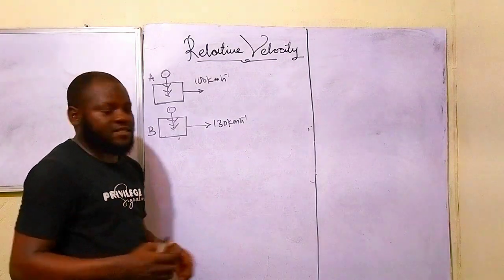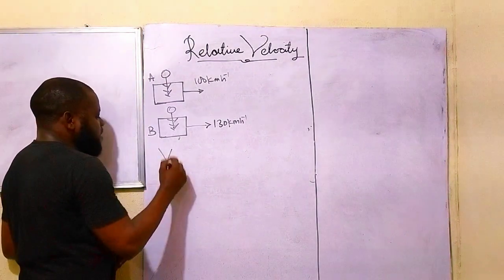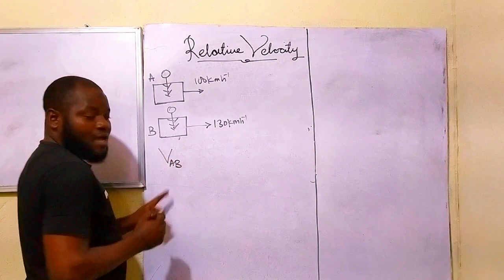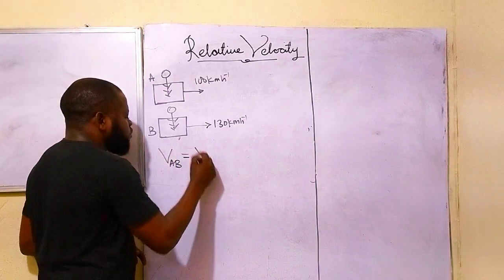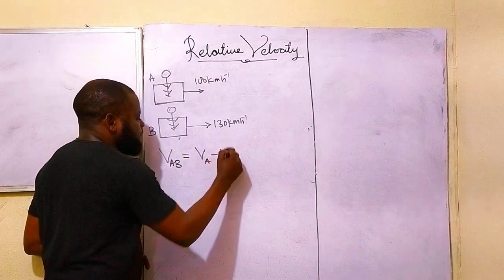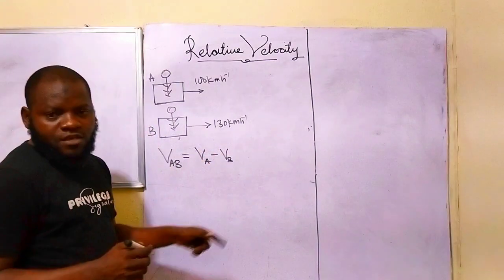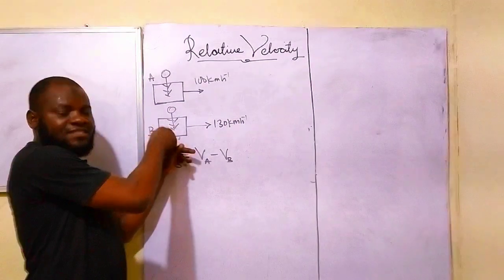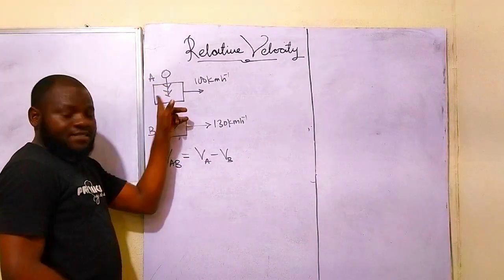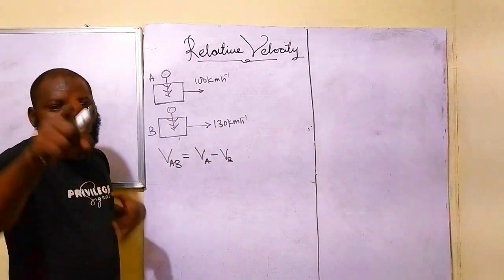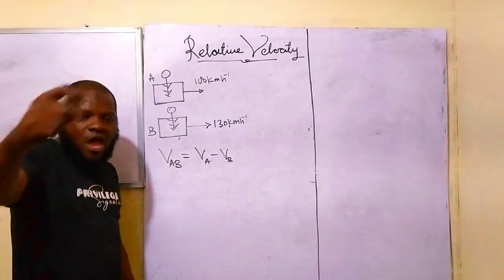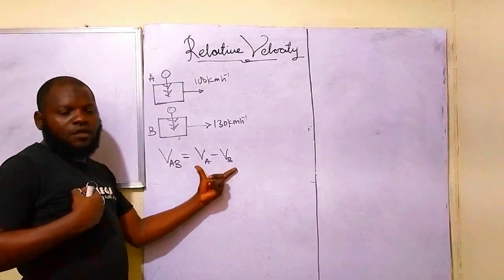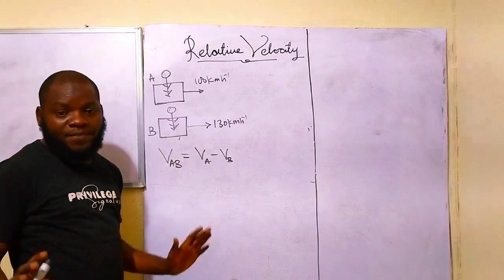Since it is positive, I go by saying VAB is equal to VA minus VB. Why VAB? Because you are the observer, and I'm the focused object. That's why I'm taking your velocity away from my velocity, to get the actual thing that is happening.